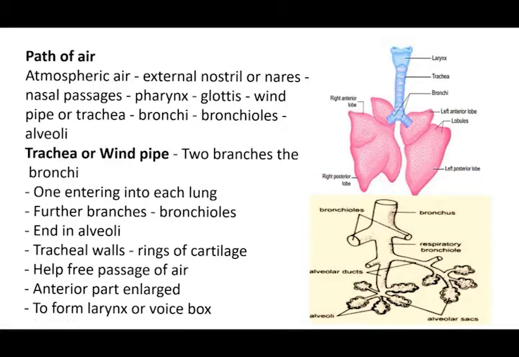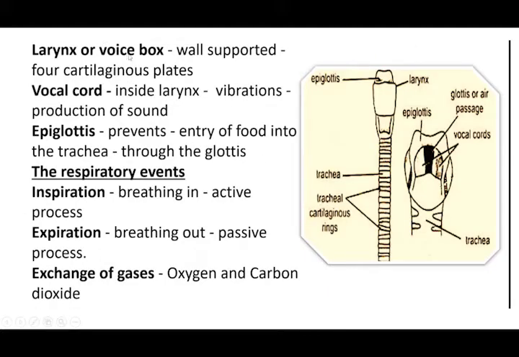Okay, and then the voice box or larynx. Let's see about the larynx. So this larynx is otherwise said to be the voice box. Here this voice box vibrates and produces sound. So when we speak, sound is coming out, right? How is that sound coming out? The vibrations are produced inside this vocal cord or larynx or voice box. Okay, and that vibration only produces a sound.